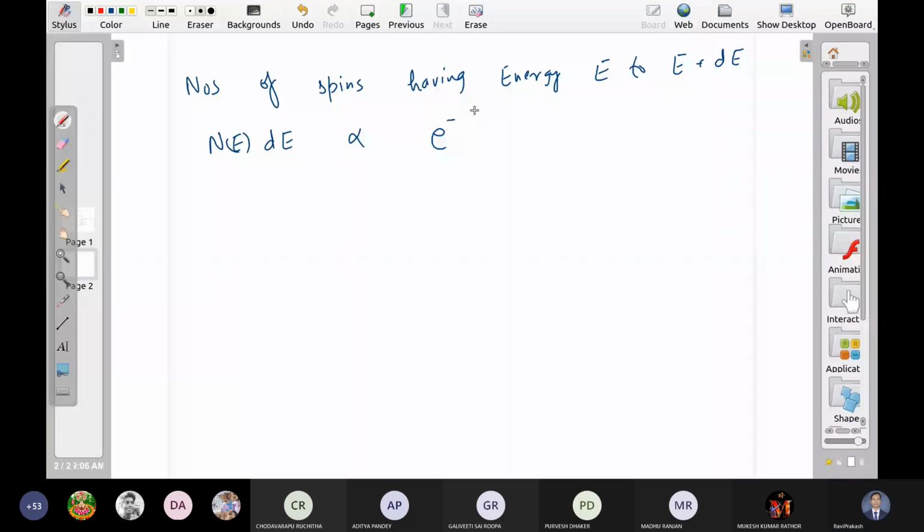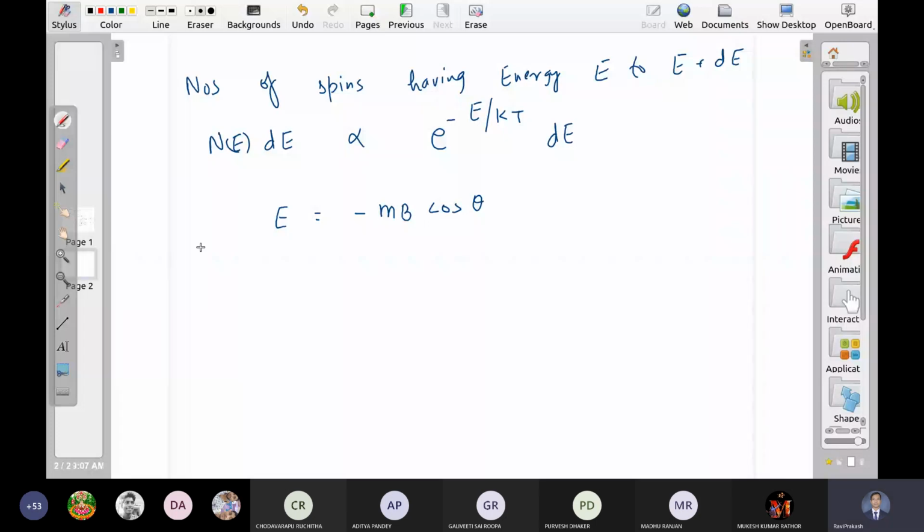Okay. What is E? E is equal to minus mB cos theta. m is the magnetic moment of one atom, B is the applied field, and theta is the angle between the magnetic field and magnetic moment.